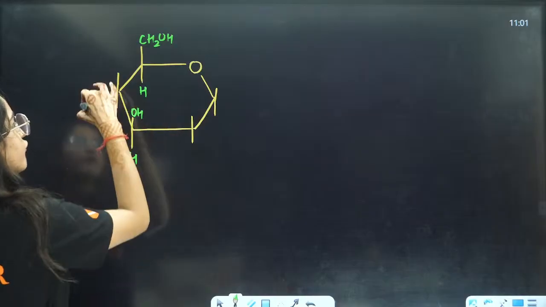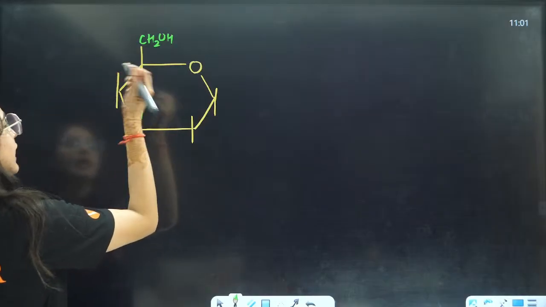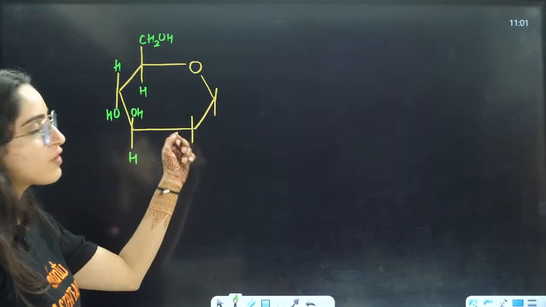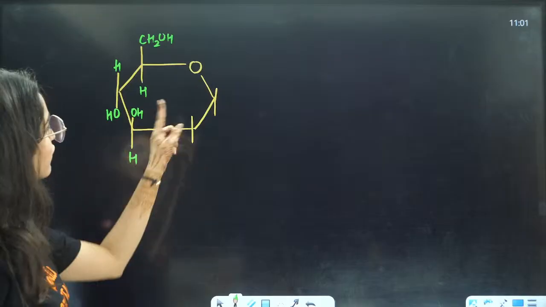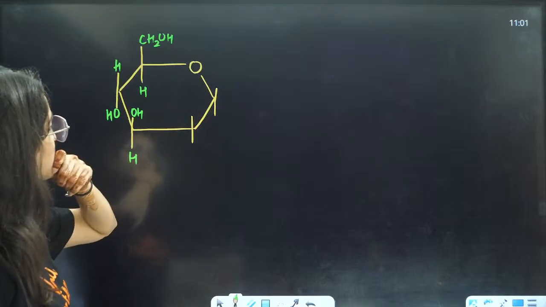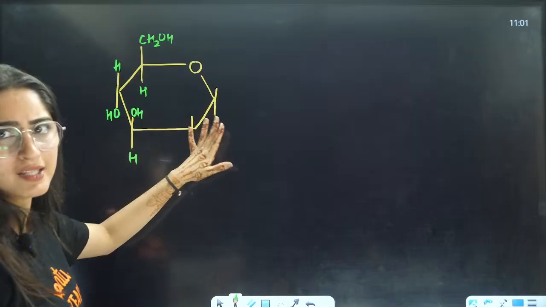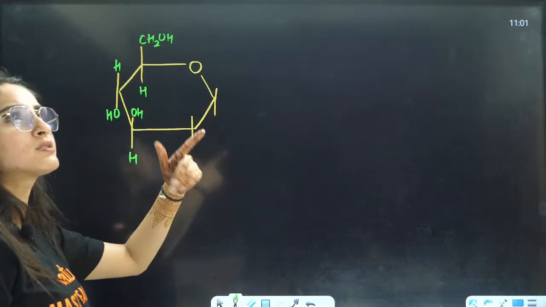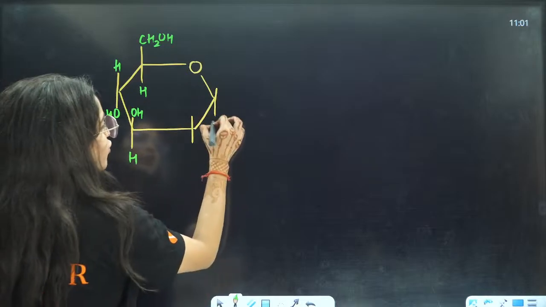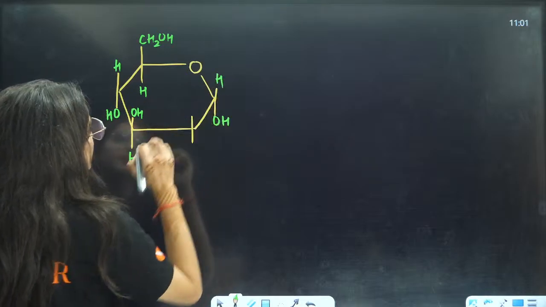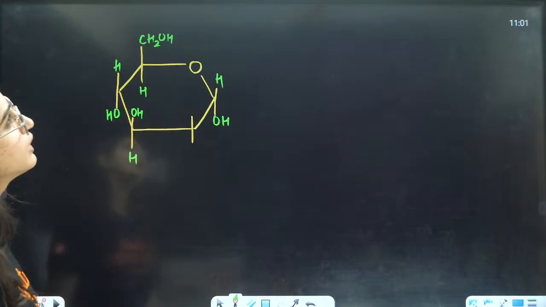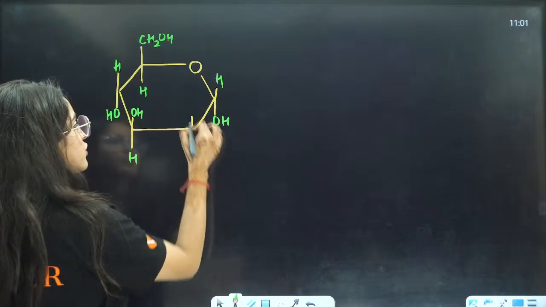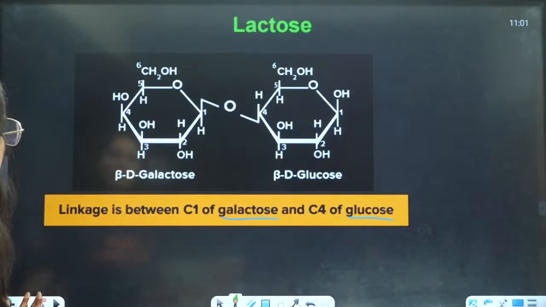Fourth, it will be on the right side, so it will be downwards. What about the first and second? On the first you had this linkage here, and it is alpha. Alpha means the OH is on the right side, which means downwards. On the second carbon it was again on the right side, downwards. So it will be like this.